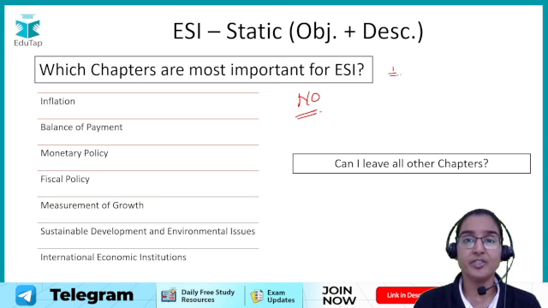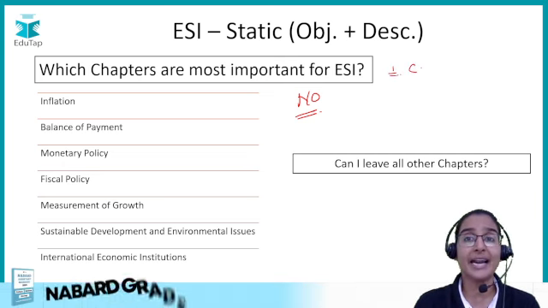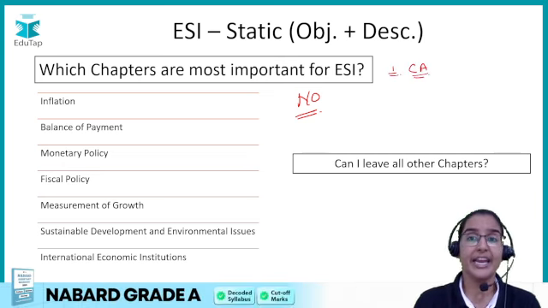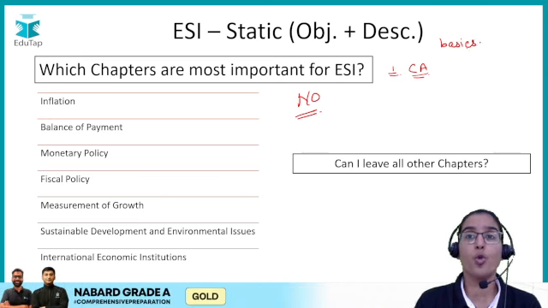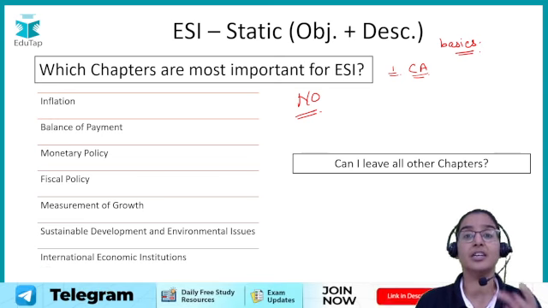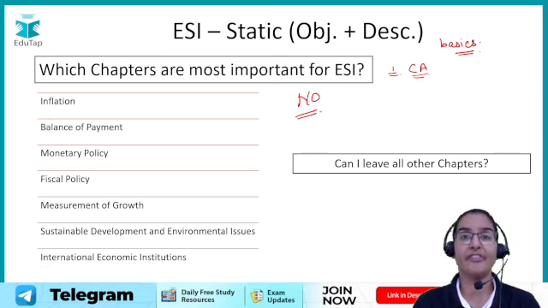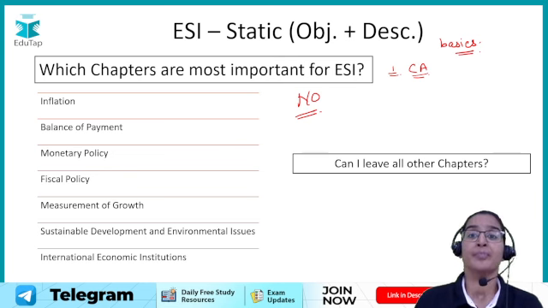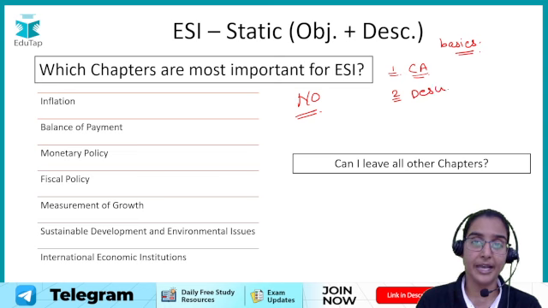See, the first reason is that for you to understand the current affairs, it is very important to have knowledge about the basics of ESI. Very important for you to know the basic concepts, so that you can understand the current affairs in a better manner. Apart from that, students, especially in the descriptive part, sometimes we see a few questions. Let me show you that.